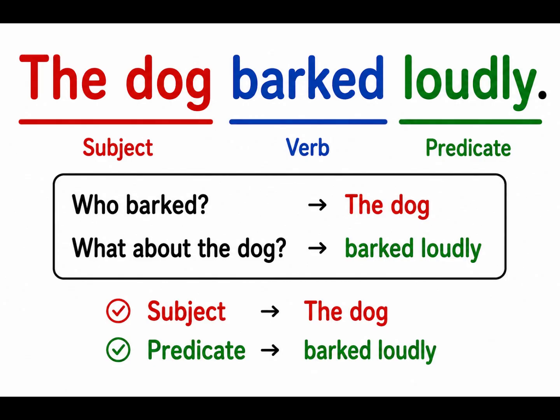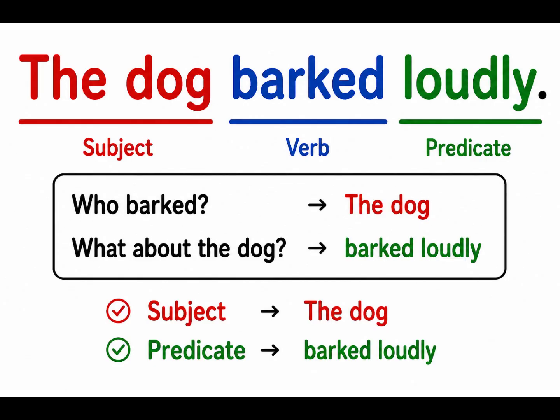I'm speaking about the dog. Hence, the dog is a subject here. And what am I speaking about the dog? I'm saying that it barked loudly. So barked loudly is my predicate. Of course, this is a sentence too because it has a subject, the dog, and the predicate barked loudly.